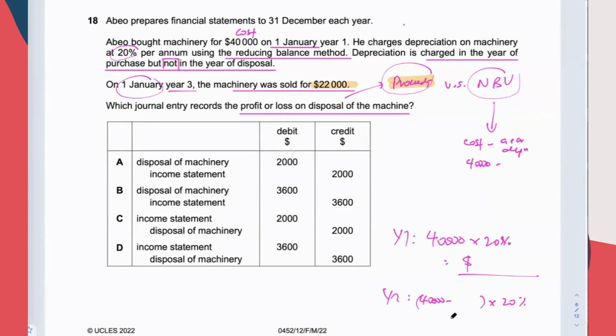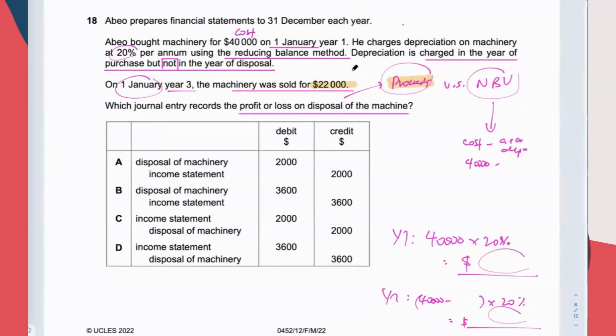Then you get the second year's depreciation, and then combine them together. Let's calculate. $8,000 is the first year's depreciation. Second year's depreciation is 6,400.